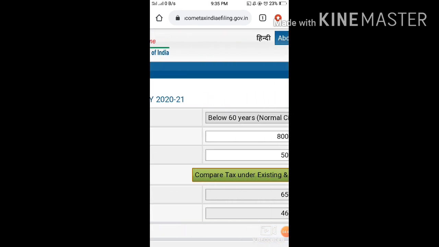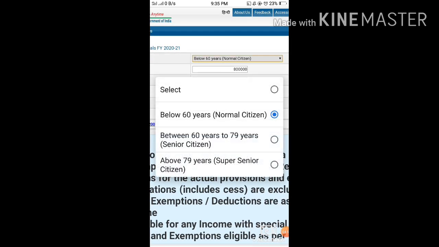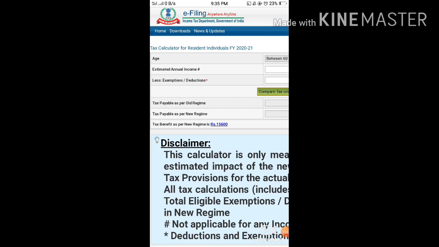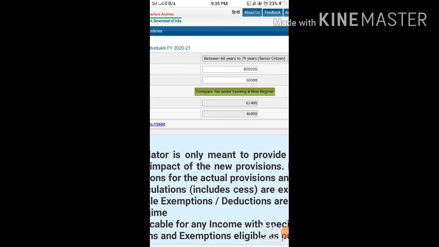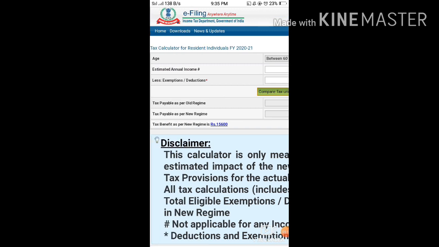So it depends basically on each person's income. If an individual citizen is up to 60, and then it is beyond 60 years to 80 years, then we will keep the income same. Also the deductions we will keep the same, and we will just click on this. Is there any change? Yes, there is a change. In the old regime we are getting 62,400, in the new regime we are getting 46,800, and the final amount of what you are saving is 15,600. So again there is a benefit.